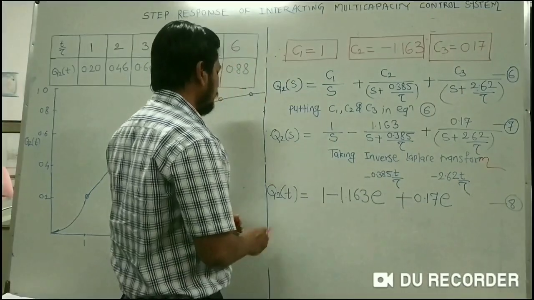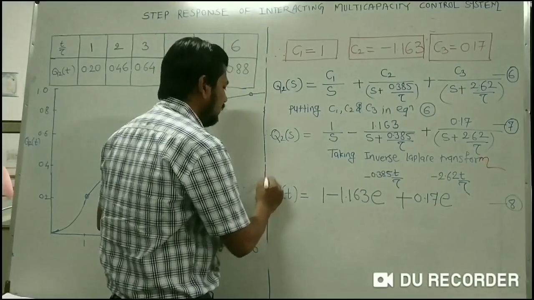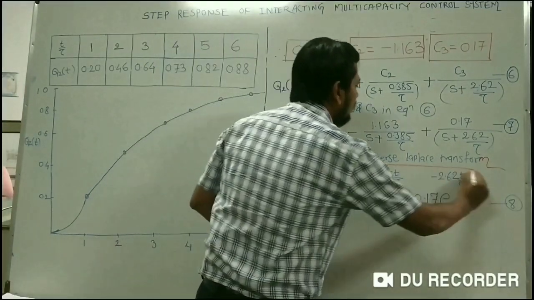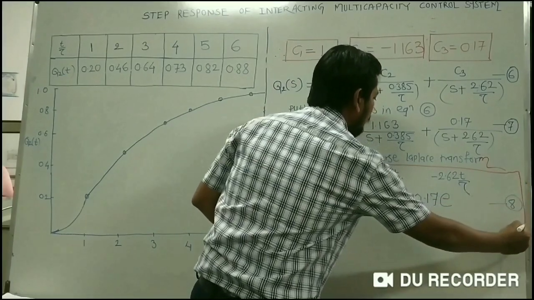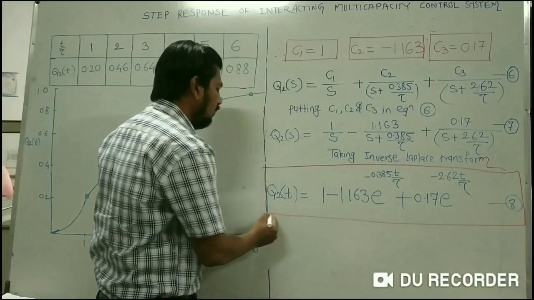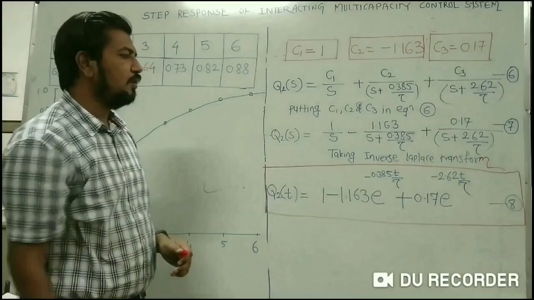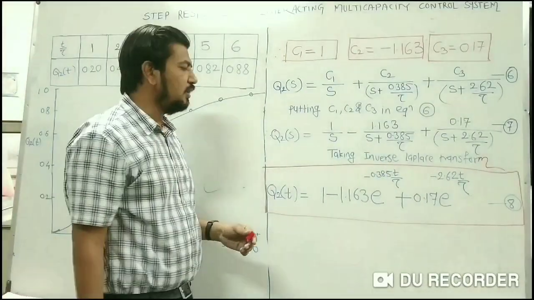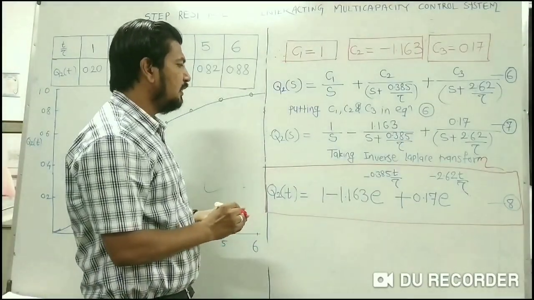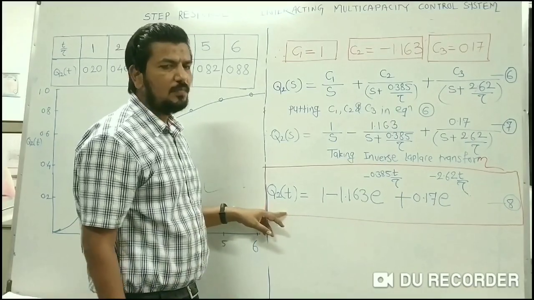This is the final equation, or you can say the response equation for the two tank interacting multi-capacity control system arranged in series. This is your final answer.